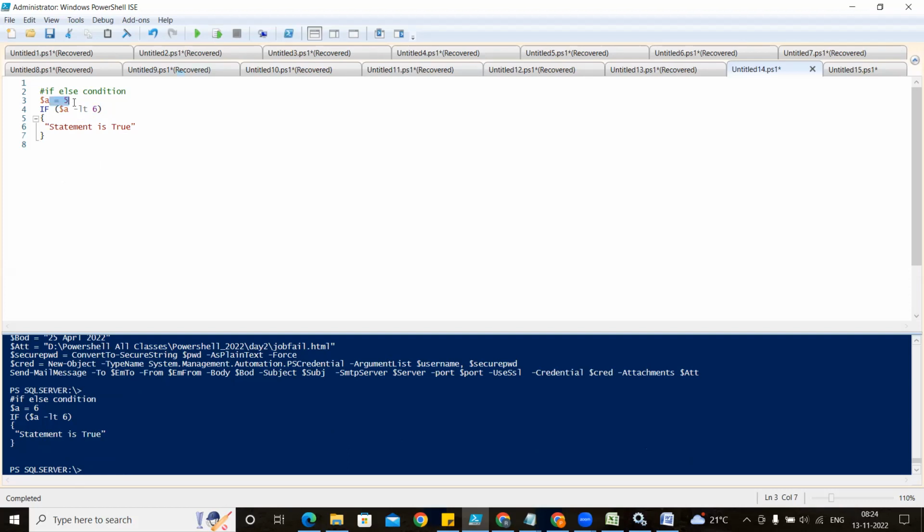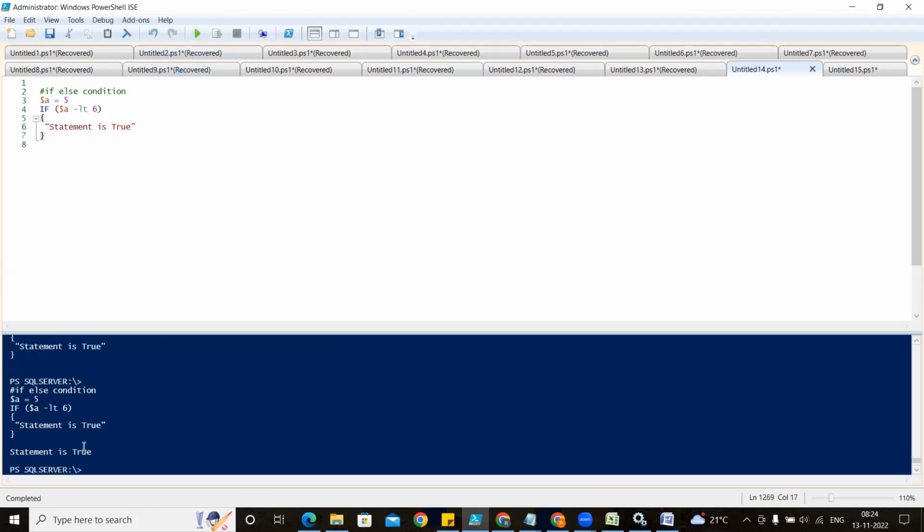This time I gave the 5, so 5 will be here. So what it is checking: 5 is less than 6. Yes, this condition is correct, true. If the condition is true, only then it will go and run whatever you have written inside the loop. Means if the condition is correct, then only it will go inside the loop and display the result. So if I press here, it is printing: the statement is true. So whatever you want, like the background color and all, you will be able to do that.